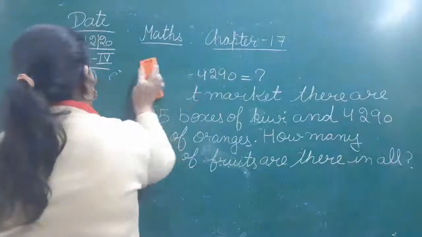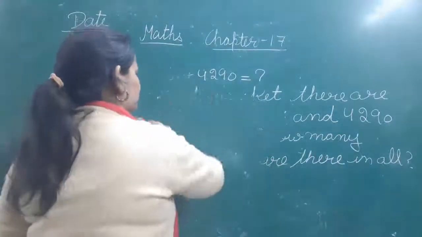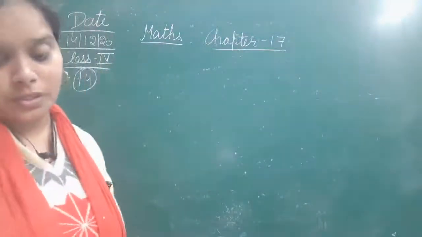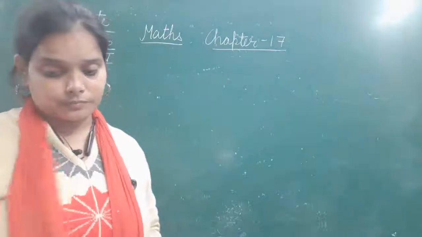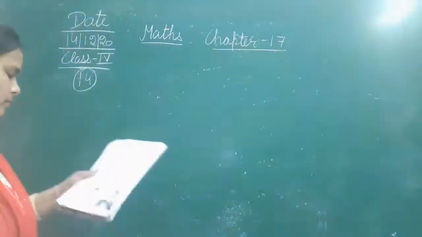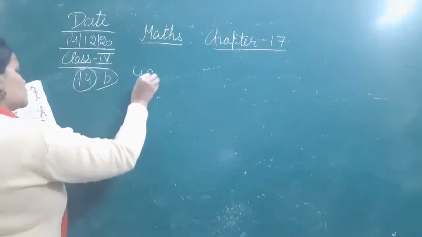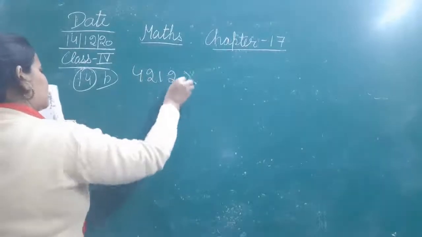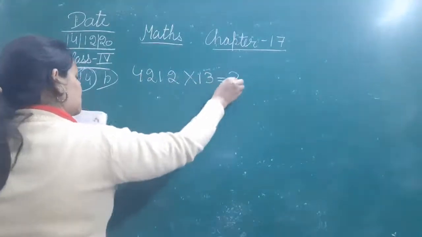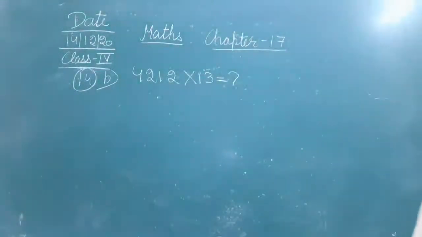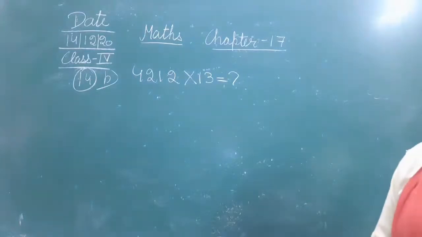Okay, moving to the B part. The B part of this question is 4,212 multiplied by 13. Now we have to frame a story for this number sentence, that is 4,212 multiplied by 13.